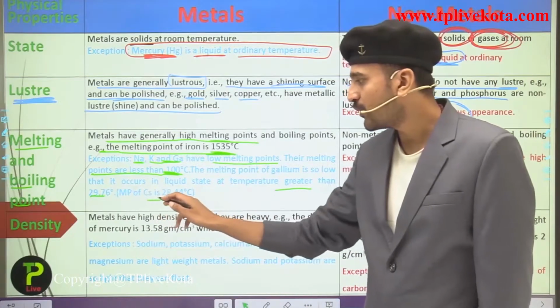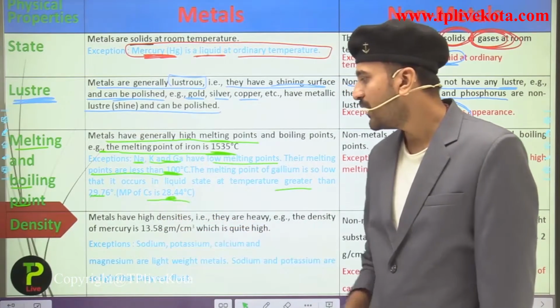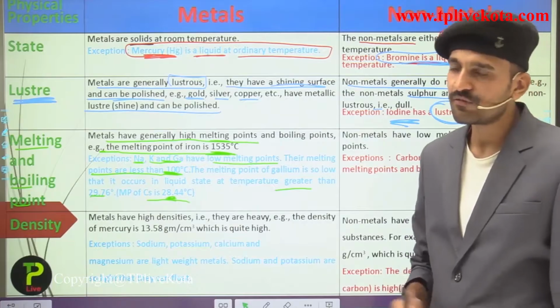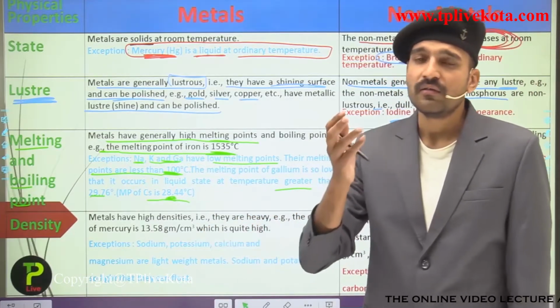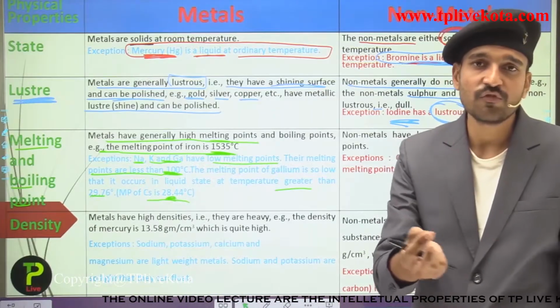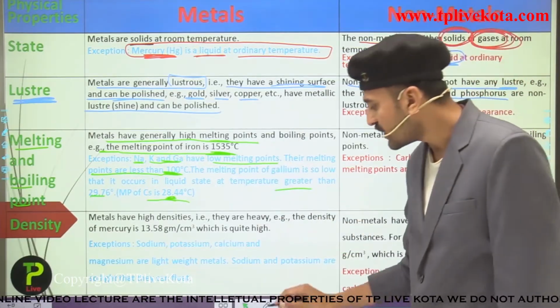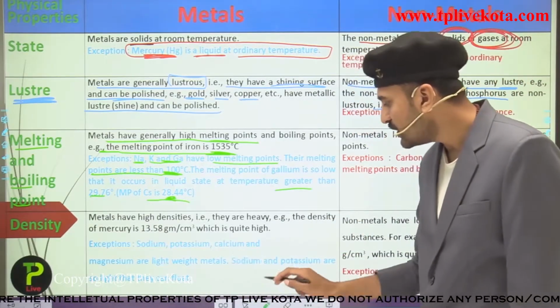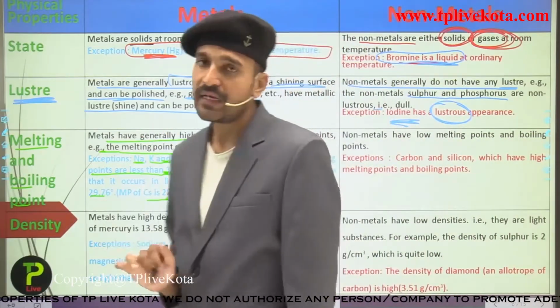You can see here the melting point of cesium is also very low, that is 28.4 degrees Celsius. These are very low melting points that can exist for a metal. So these are some of the exceptions that you have seen here in the metals category.